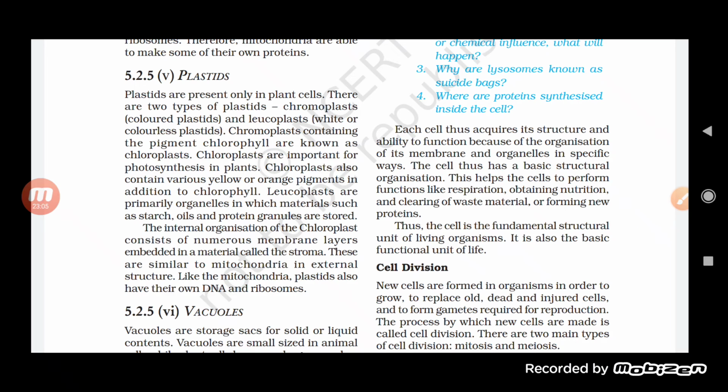So we can say here that vacuoles are generally there for storage, and they generally store solid or liquid material in it. Now by all these things we have understood one thing, that the cell is the basic structural and functional unit of life, of a living organism. All the functions are performed with the help of the cell only, and it is because of that it is the fundamental structural unit of a living organism.